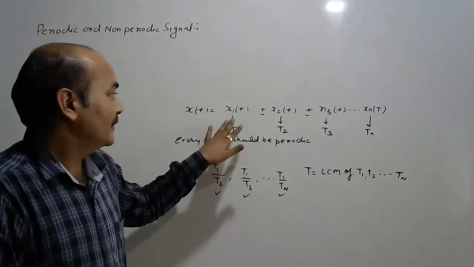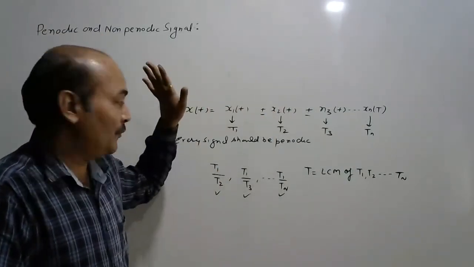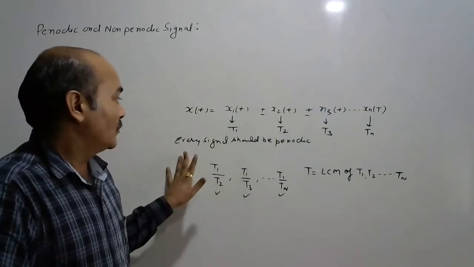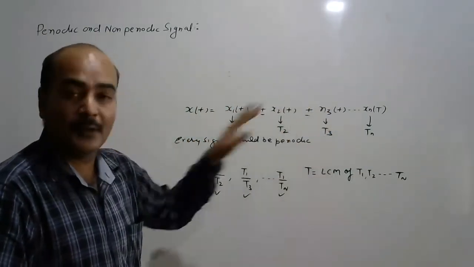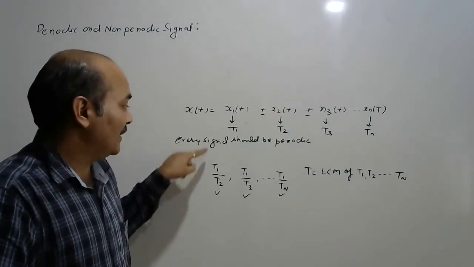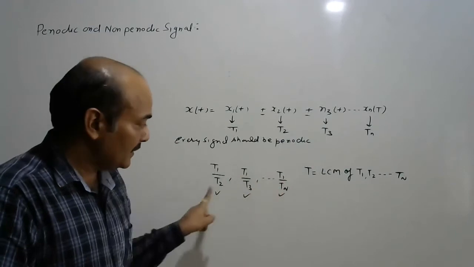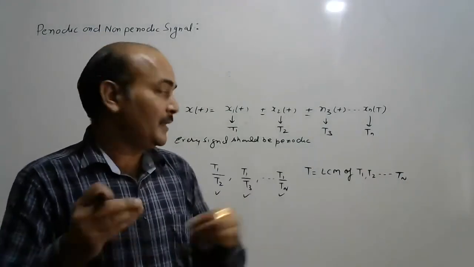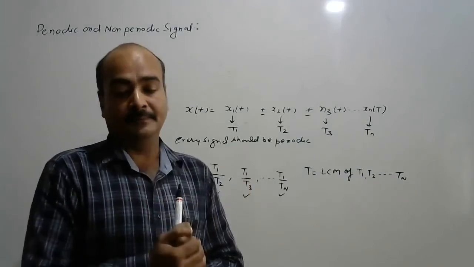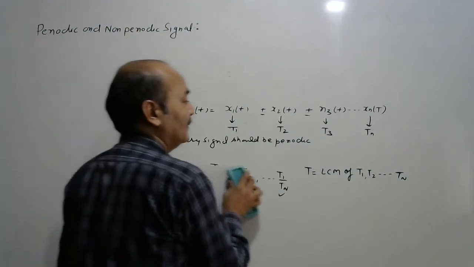So there are two cases. If any one is non-periodic, the signal becomes non-periodic. The condition of periodicity is that every signal should be periodic, and the ratio of one signal's period to the others should be a rational number. And if it is a rational number, the signal's time period is the LCM of T1, T2 up to Tn. Okay, I am just taking one example.